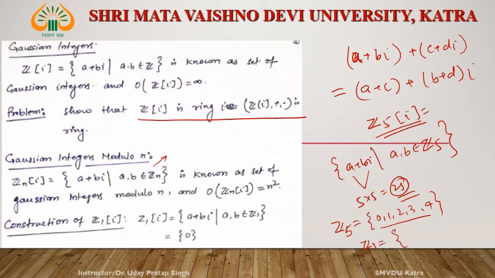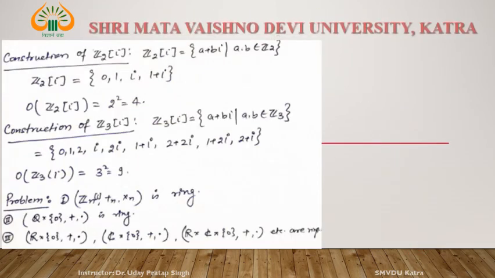Similarly, what is Z1? If any integer is divided by 1, then what is the remainder? Always 0, since every integer is divisible by 1. So Z1 is {0}, containing one element only, 0. So a and b are 0. Z1[i] is nothing but the singleton set {0}.